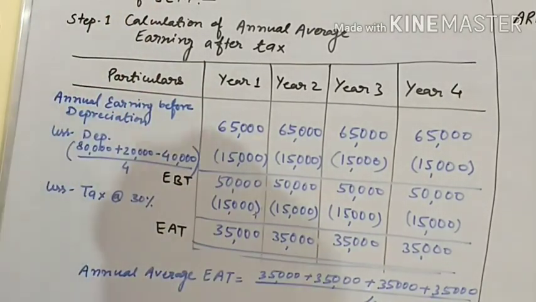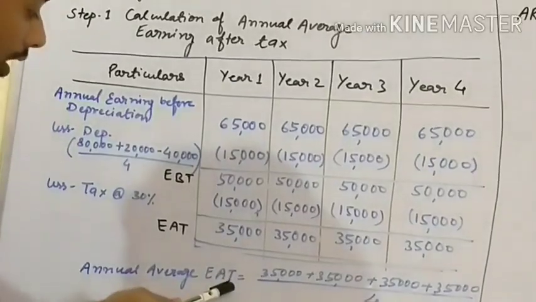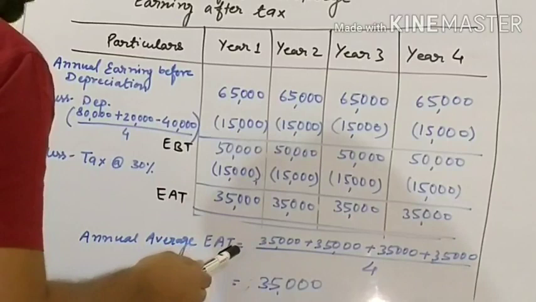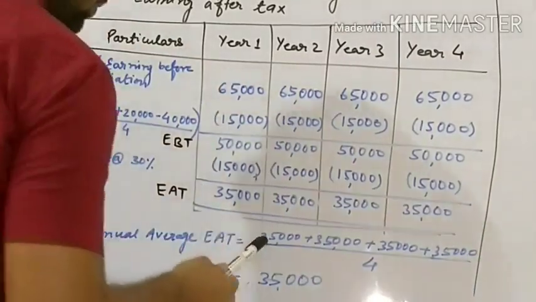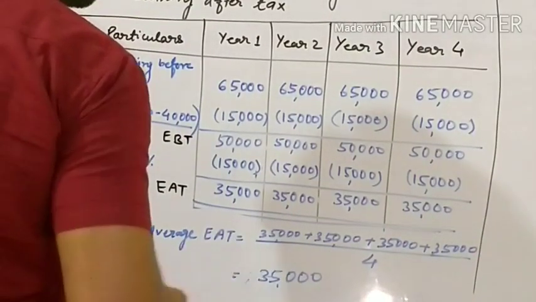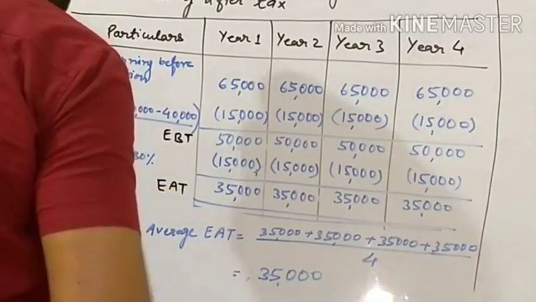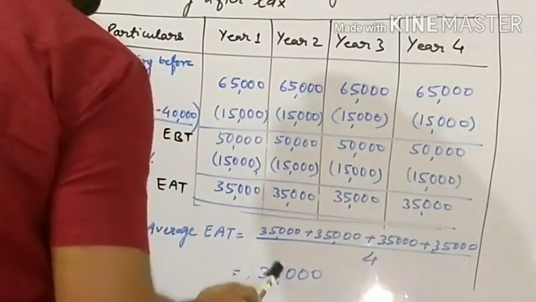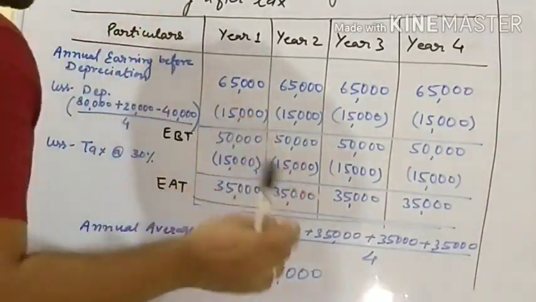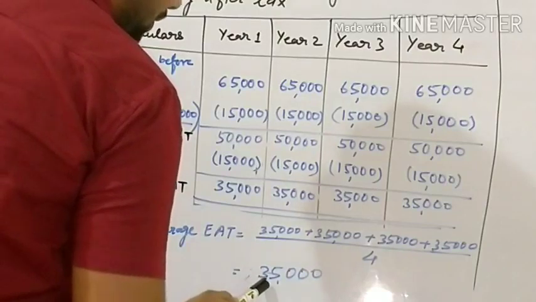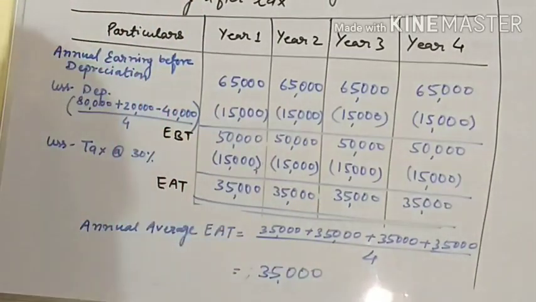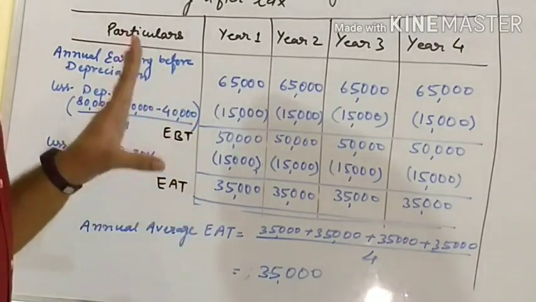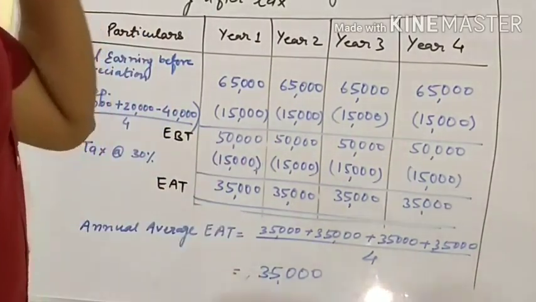Now we will find out annual average earning after tax. How will we find it out? Let's see. We will take the annual earning after tax of 4 years: 35,000, 35,000, 35,000, 35,000. Their useful life is 4 years. We will divide by 4 and we find 35,000, which is the annual average earning after tax. Okay. Let's see the second step.